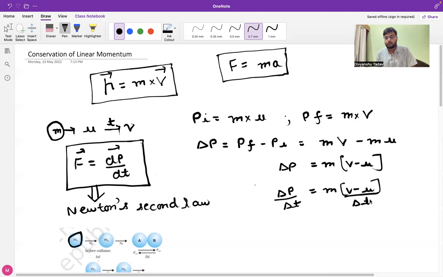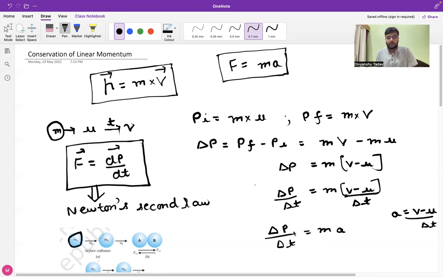We are well aware that v minus u by delta t can be represented as a. So this equation reduces to delta p by delta t equals m times a.